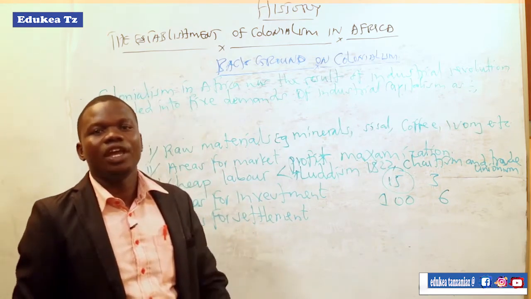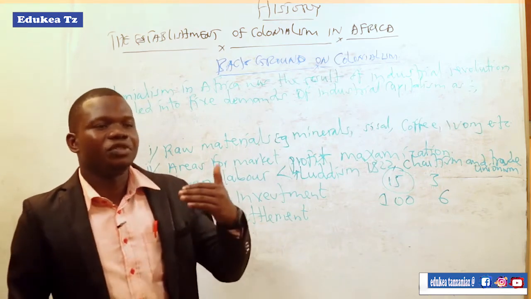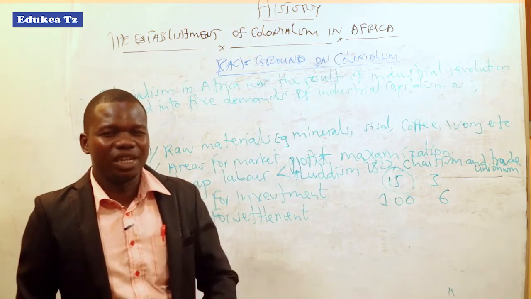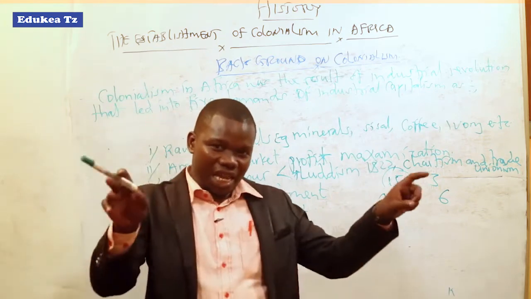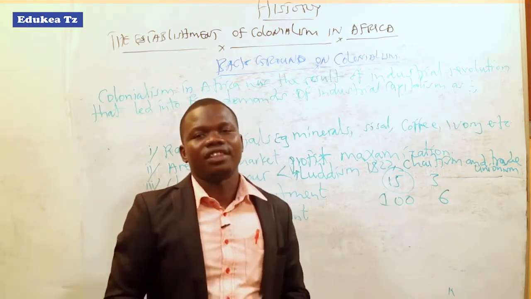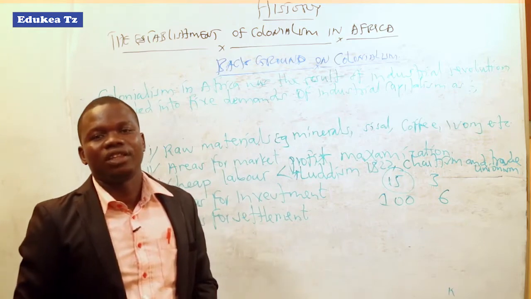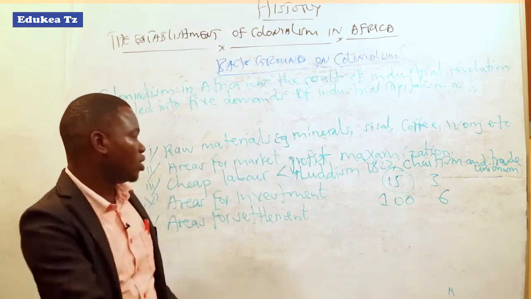The need for areas for investment resulted in the establishment of colonialism in Africa, since they had to get areas where they could invest their farms, their capital, their shops, where European manufactured goods could be sold.